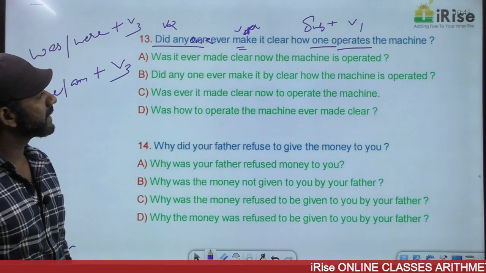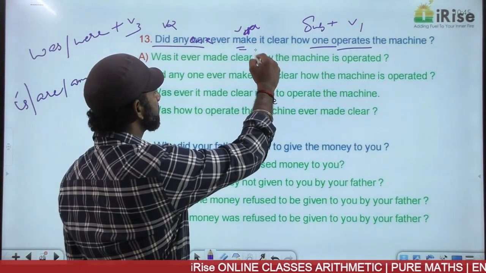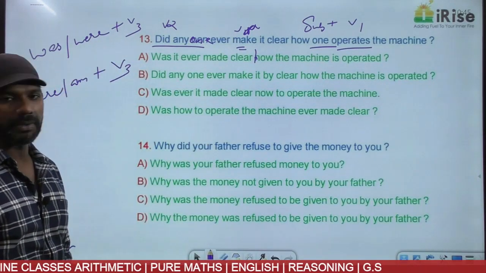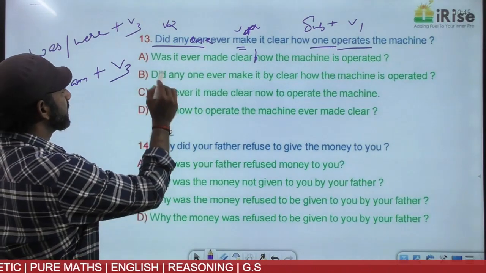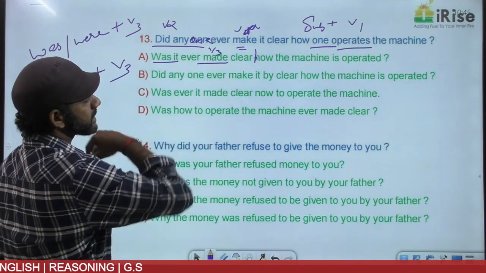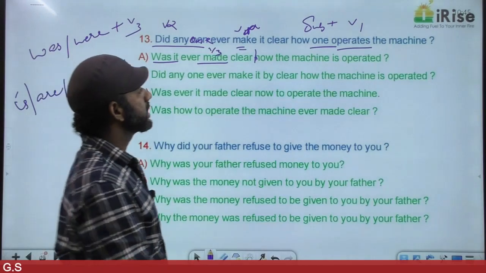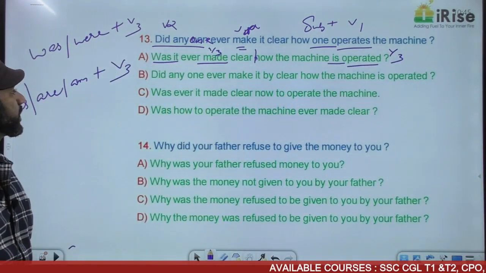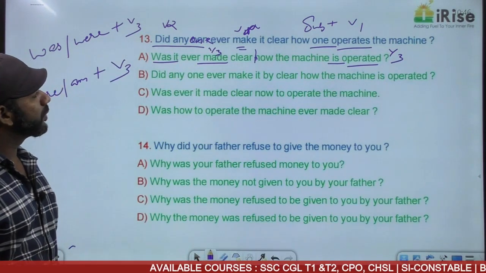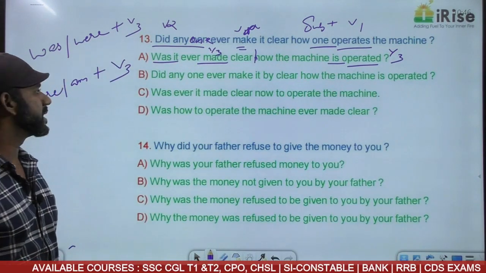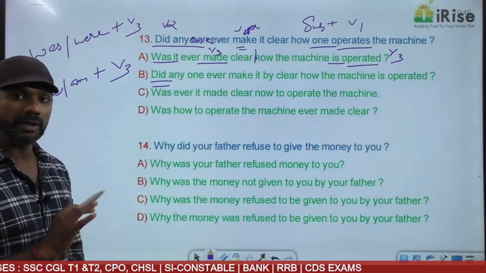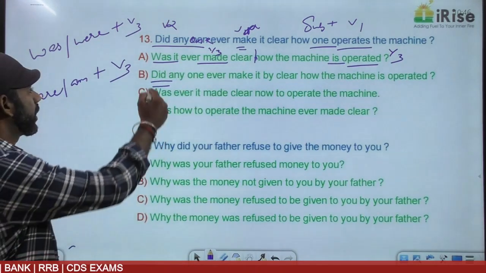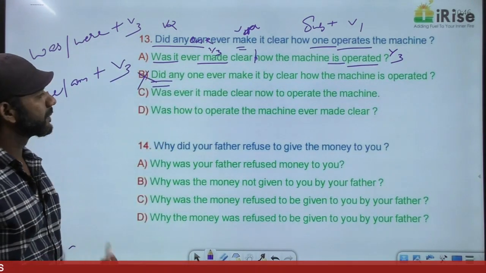Now come to option A. Was it ever made clear how the machine is operated? Was it ever made clear is was plus V3, simple past. How the machine is operated is is plus V3, simple present. Must be considered. Leave. Come to option B. Did anyone ever make it clear how the machine is operated? Did is V2. V2 will not come in the passive voice. One more reason, was or were is not there in this statement. Option B is eliminated.